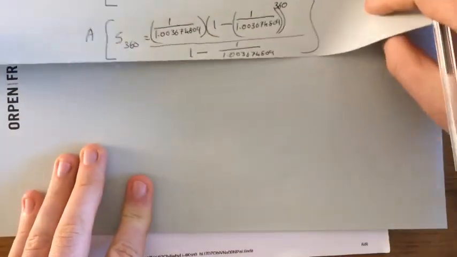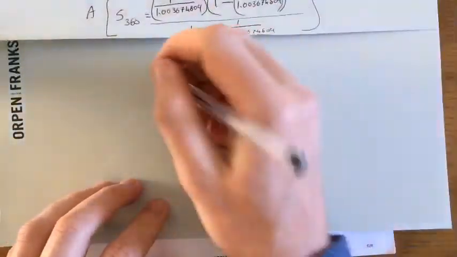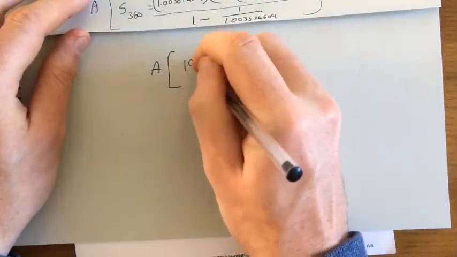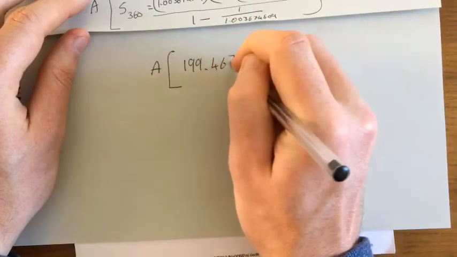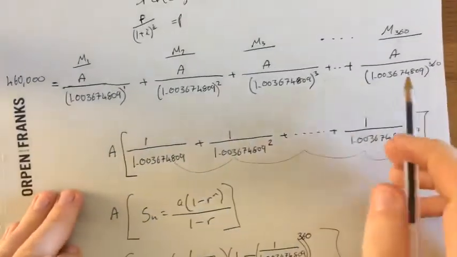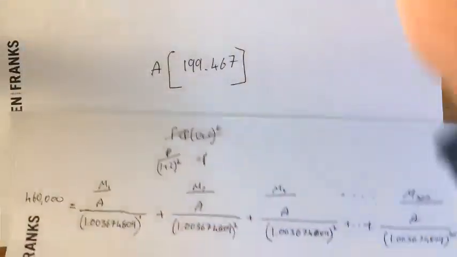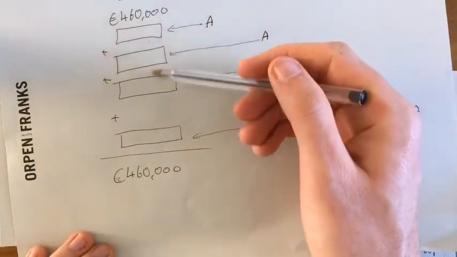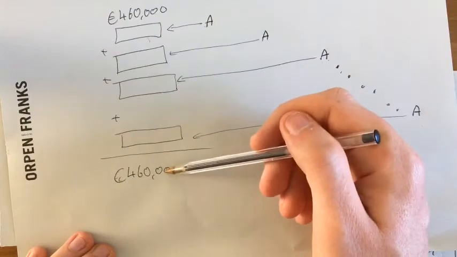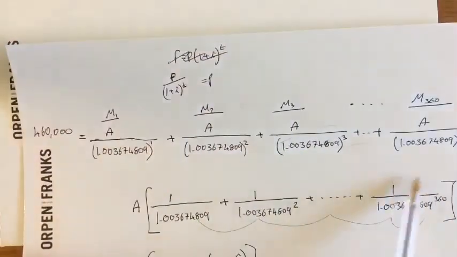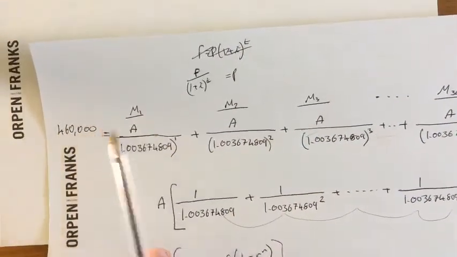So you can just load all of that into the calculator. By loading all of that into the calculator, I get A times 199.467. But let's remember, all of these values added together, the present values, if the bank are going to get their money back, they all need to add up to give you 460,000, which is what the bank gave Mary and Shane. So that's why I wrote it here. All of these values need to add up to 460,000.